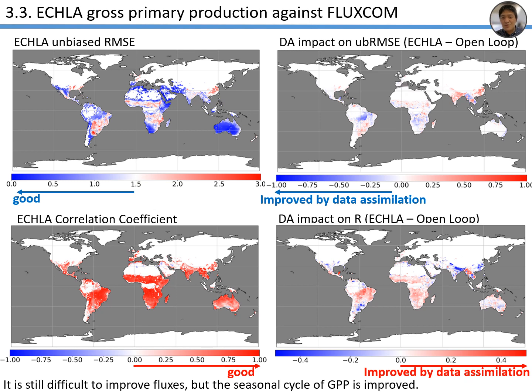However, the absolute value or absolute variability of the GPP cannot be improved by data assimilation, probably because the absolute value of GPP is determined by the model physics or model climatology, which cannot be directly improved by the state variable adjustments.